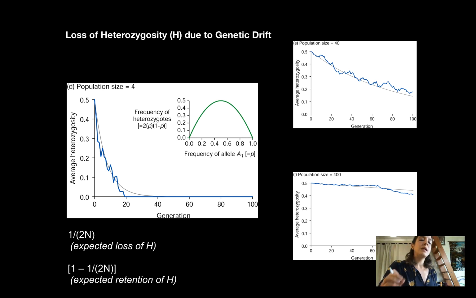So it turns out that you can calculate the expected loss of heterozygosity in a population. The way to do this is 1 over 2n. Again, this is not 1/2 of n, this is 1 over 2 times n. So from generation to generation, this is the amount of heterozygosity that's expected to be lost in a population. 1 minus that, 1 minus 1 over 2n, is how much heterozygosity would be expected to be retained in a population. So notice that this equation is clearly based on population size, since we've got the population size n right there in the denominator.